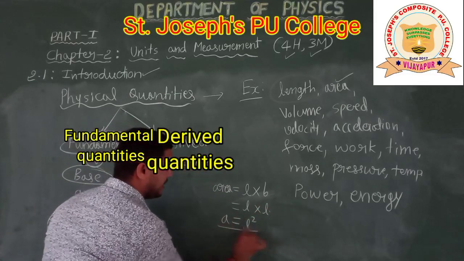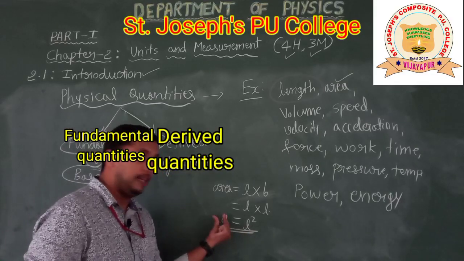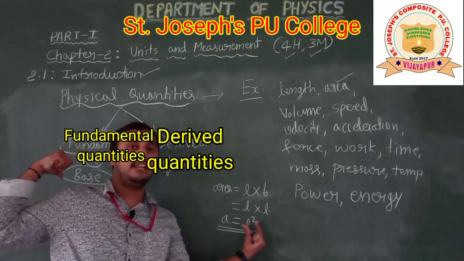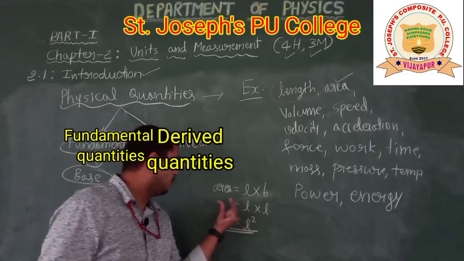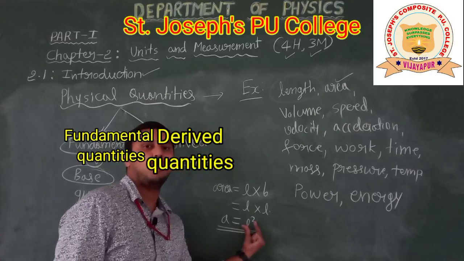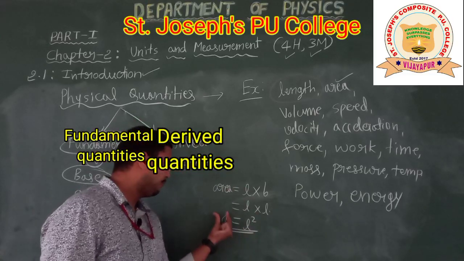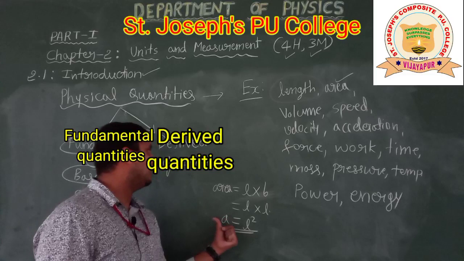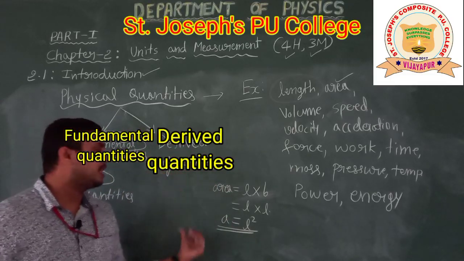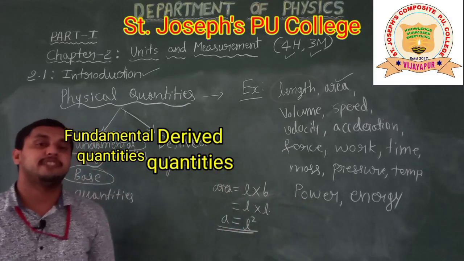I can express the physical quantity, area, in terms of a fundamental quantity. So area is expressed in terms of a fundamental quantity. Then this quantity area is called a derived quantity, because it can be expressed in terms of other physical quantities.